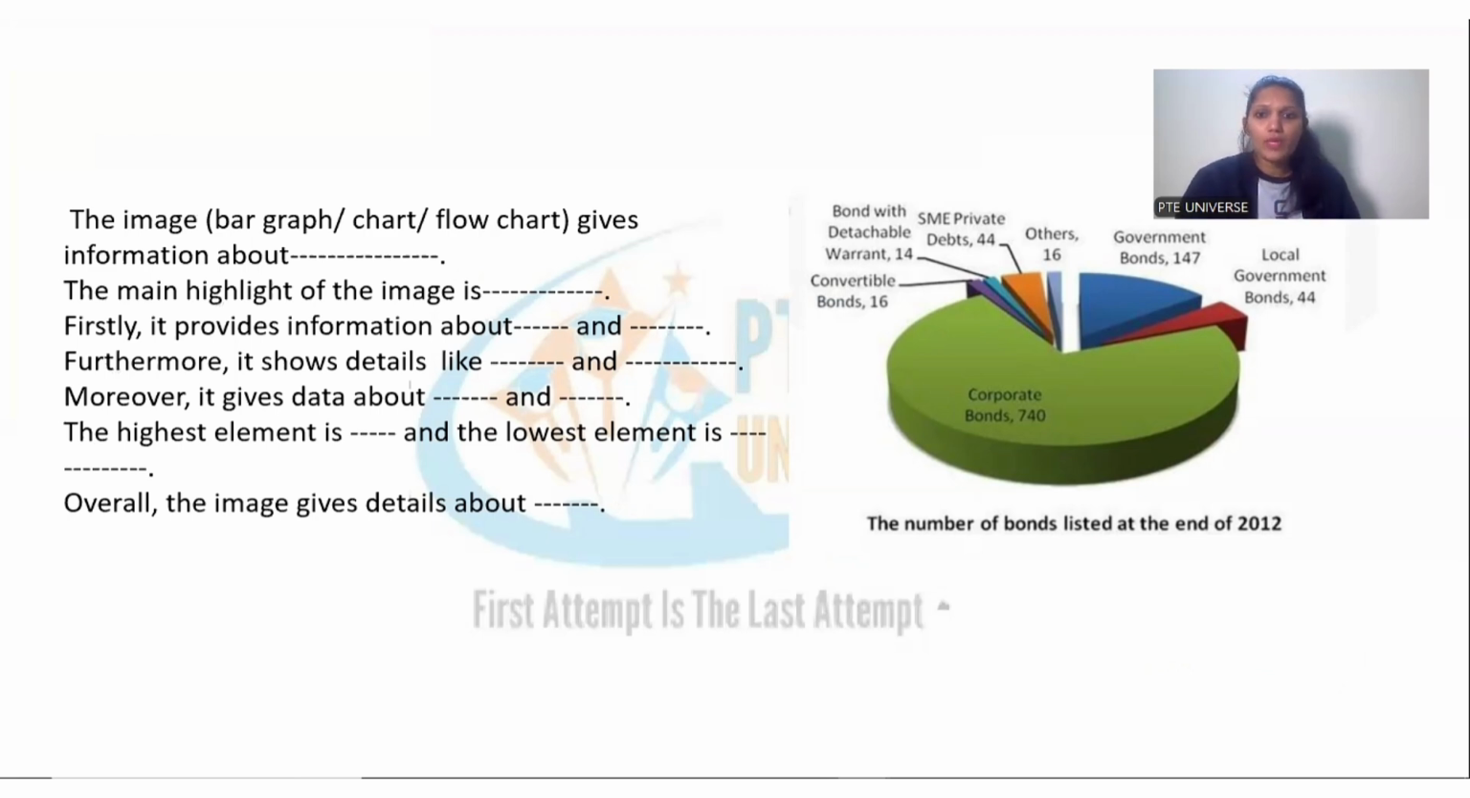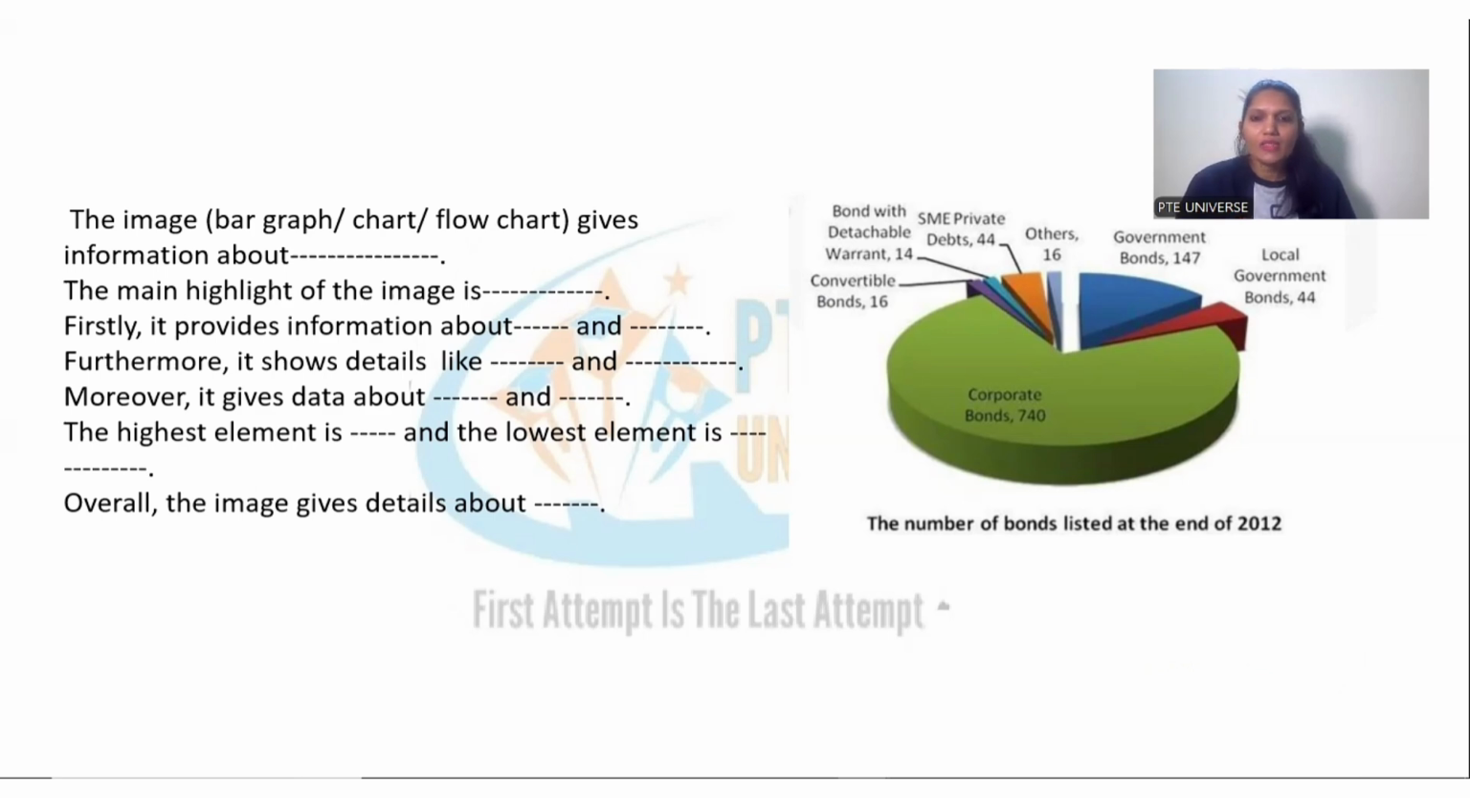The image gives information about the number of bonds listed at the end of 2012. The main highlight of the image is different kinds of bonds like corporate bonds, local government bonds, others, SME private, and so on. Firstly, it provides information about corporate bonds, which is 740, and local government bonds, which is 44. Furthermore, it shows details like government bonds is 14, whereas SME private debts is 44. Moreover, it gives data about bonds with detachable warrant, which is 14, and convertible bonds, which is 16.